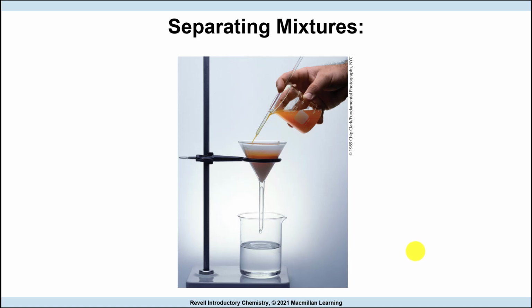For example, chemists commonly use the technique of filtration to separate heterogeneous mixtures. If you pour a mixture of sand and water through filter paper, the sand is going to be retained on top and the water is going to go through.